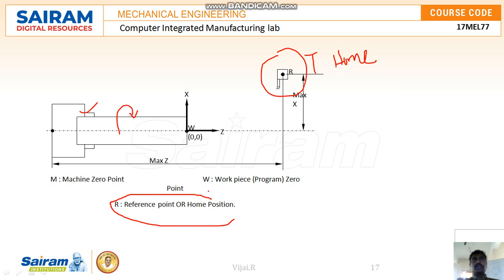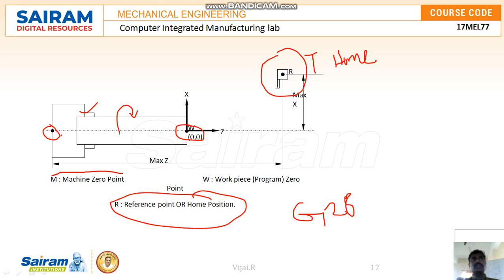To bring the tool there, we are going to use a code called G28. In further classes we will study G28. In the manufacturing industry, they define this from the data. This is called the machine zero point, and here is the work zero point. We are going to see all three reference points. The machine zero point is fixed, and the work reference point depends upon the work we are going to do.